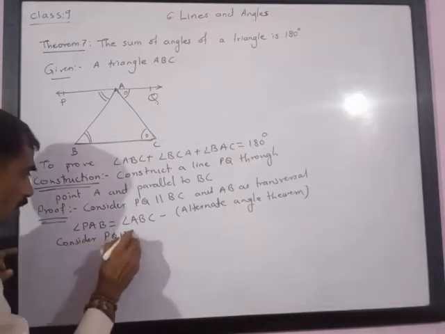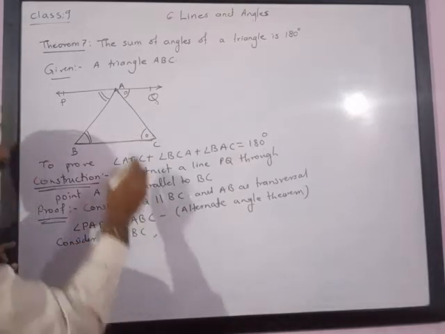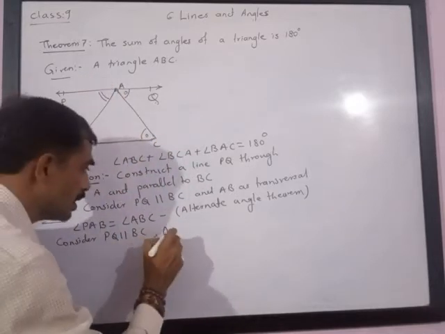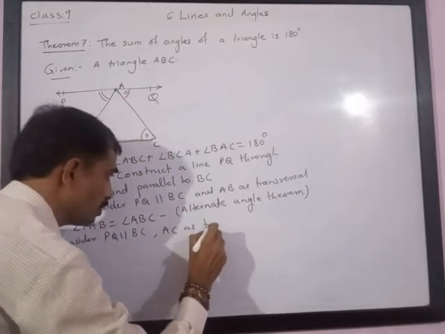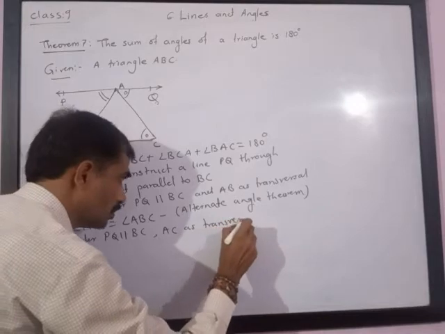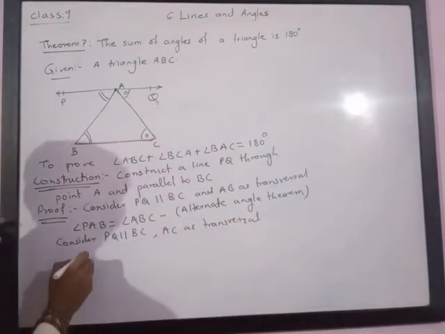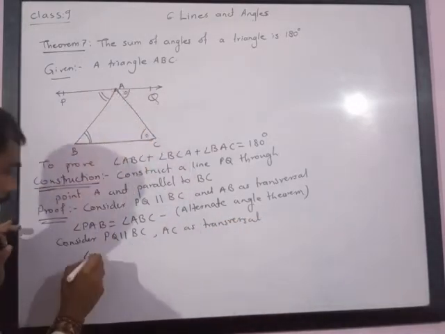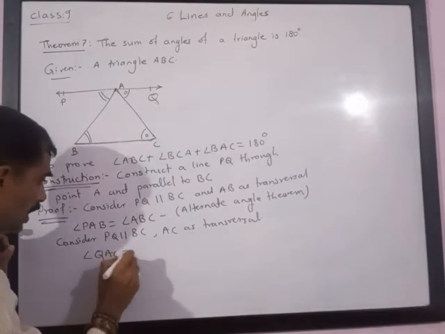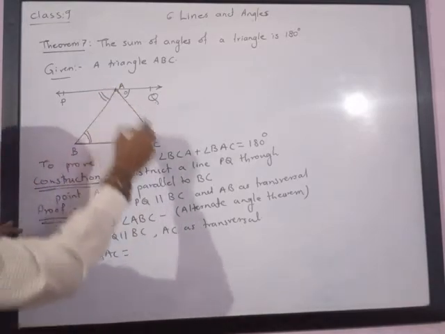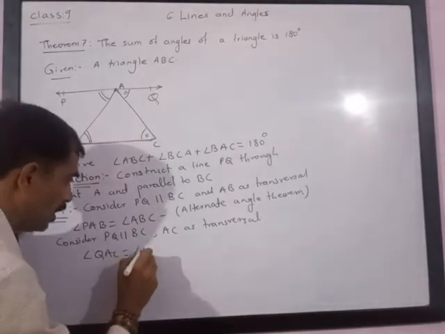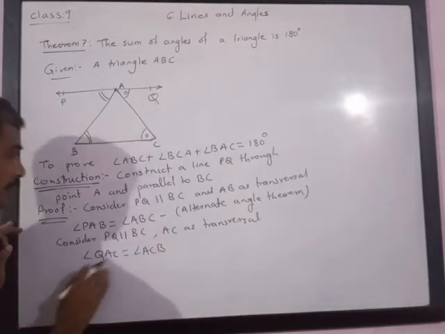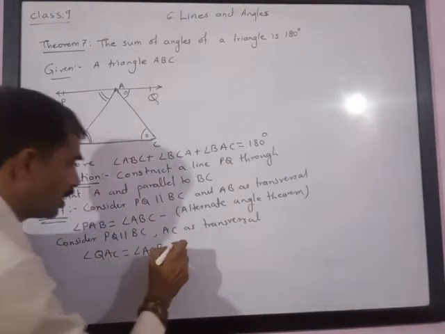So you will get angle QAC is equal to angle ACB. The reason is again the alternate angle theorem.